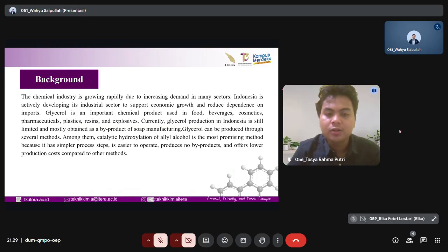Currently, glycerol production in Indonesia is still limited and mostly obtained as a byproduct of soap manufacturing. Glycerol can be produced through several methods, among them catalytic hydroxylation of allyl alcohol is the most promising method because it has simple process steps, is easier to operate, produces no byproduct, and offers lower production costs compared to other methods.